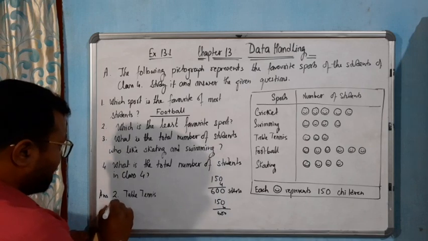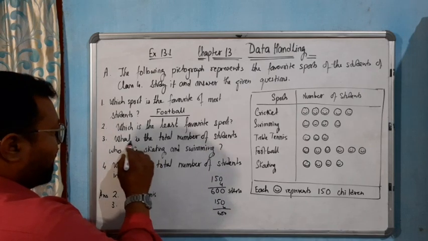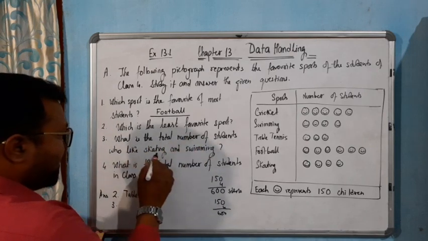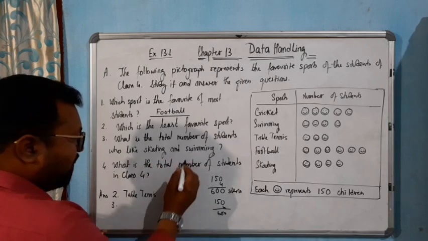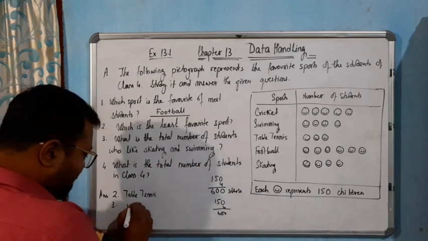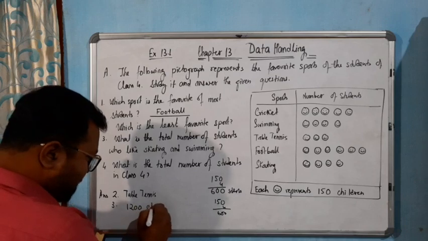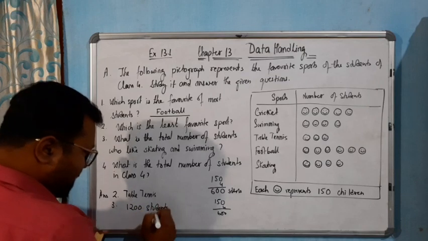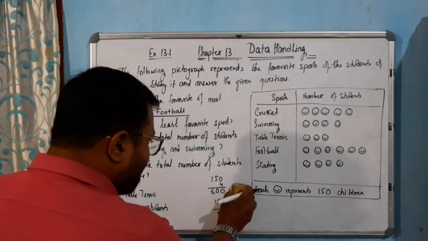So for question number 3, what is the total number of students who like skating and swimming? For skating 600, for swimming 600. Total 1200 students. Now come to the last question.